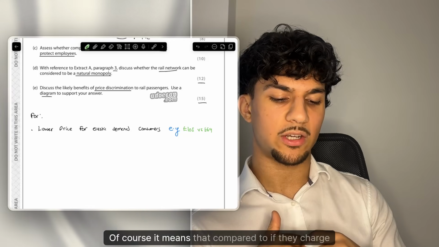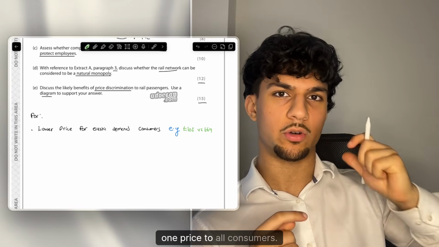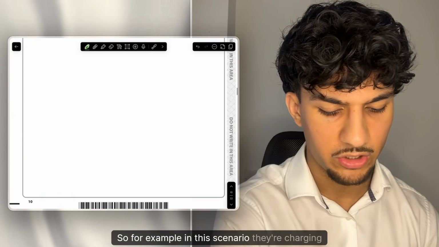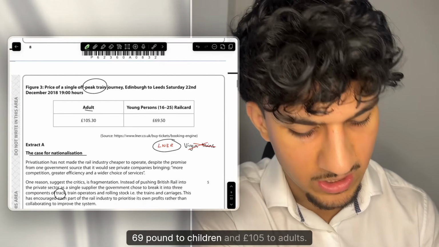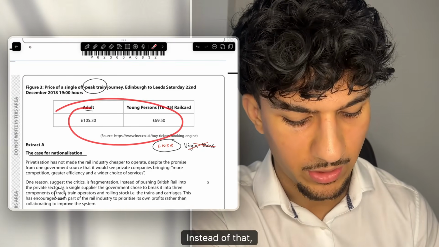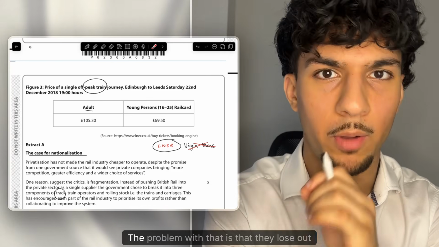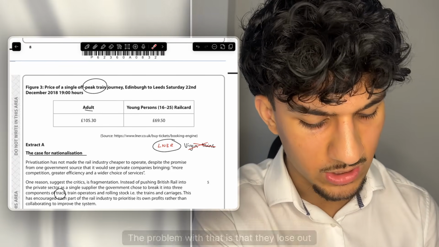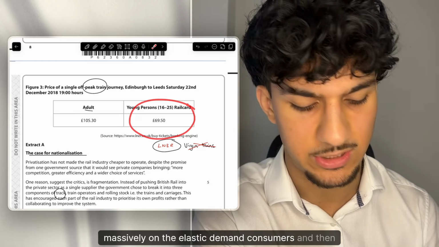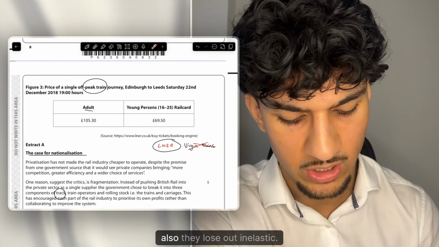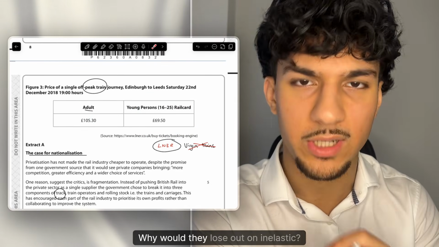Of course, it means that compared to if they charged one price to all consumers. So for example, in this scenario, they're charging £69 to children and £105 to adults. Instead of that, if they charged one price, they might charge £80 to all consumers. The problem with that is that they'll lose out massively on the elastic demand consumers, and then also they lose out on inelastic. Why would they lose out on inelastic?